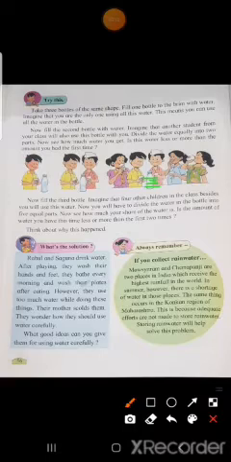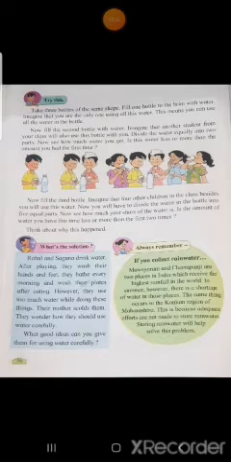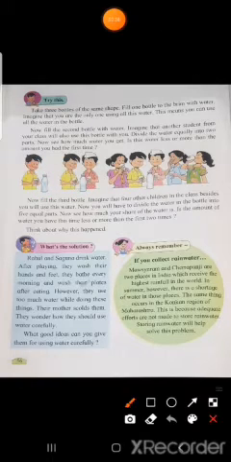So children, what did you find in this? Is the amount of water you receive less or more? Less. First time you got the whole water bottle, then you received half, and then you made 5 parts, and that you got, means very less water you got at the last. Think why this happened. Why this happened?